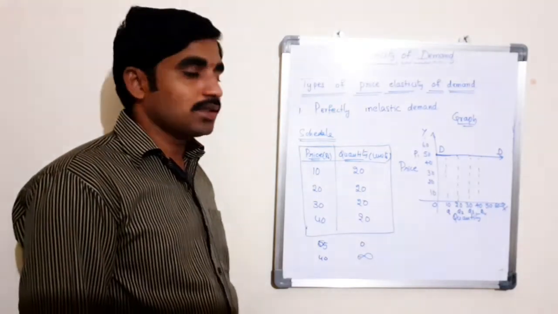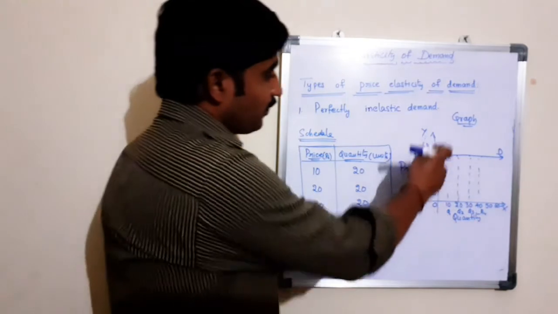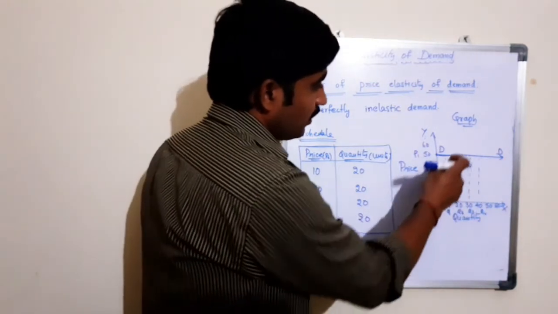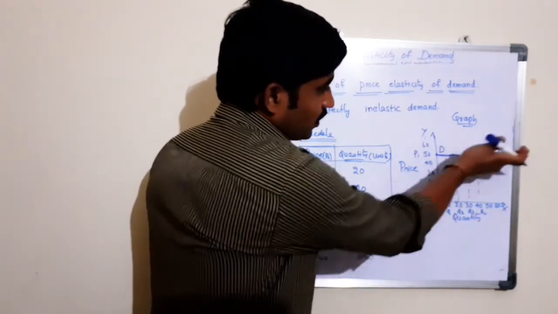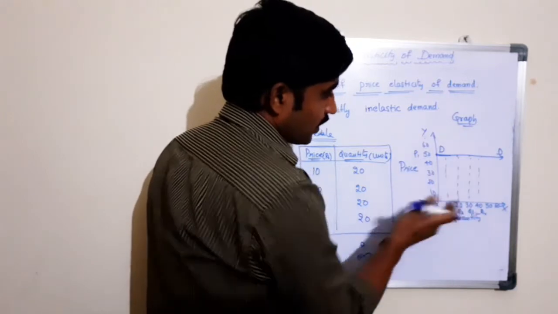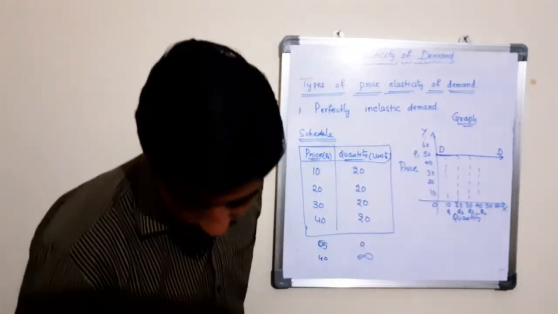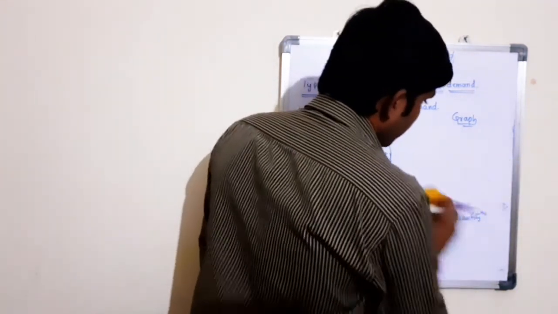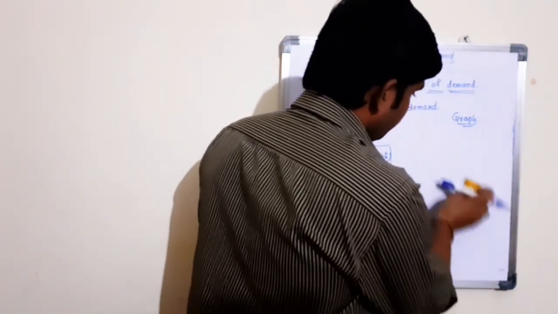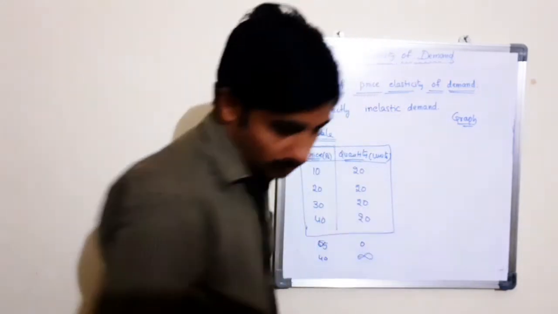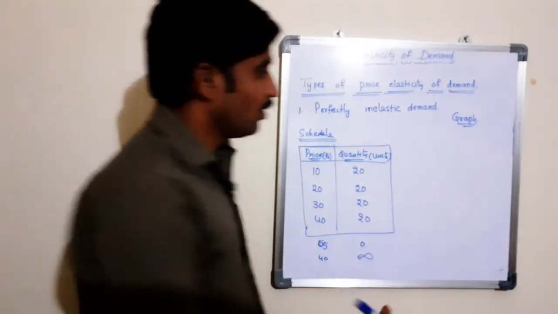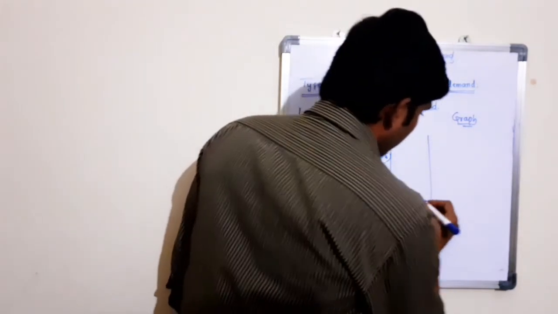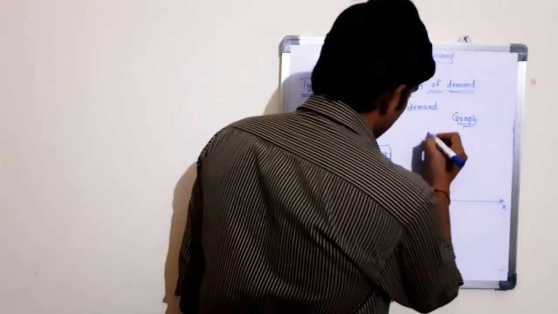In the case of perfectly elastic demand, it is a straight horizontal line parallel to the x-axis, whereas in perfectly inelastic demand, the demand curve goes from bottom to top, parallel to the y-axis.